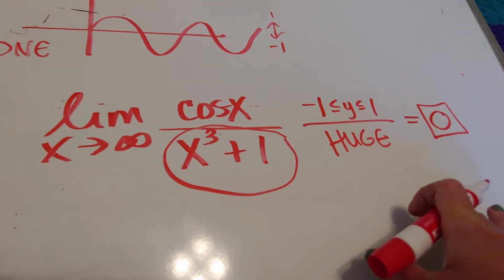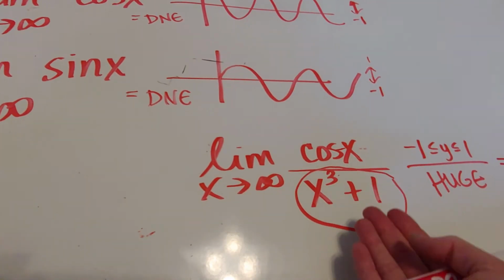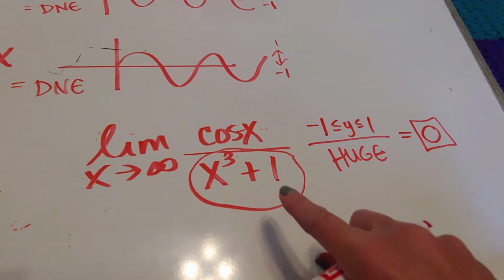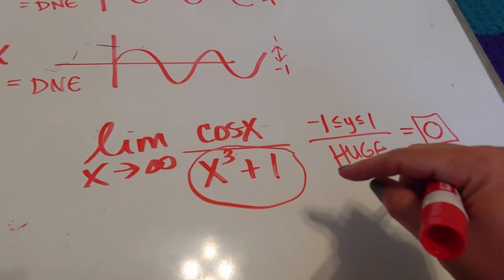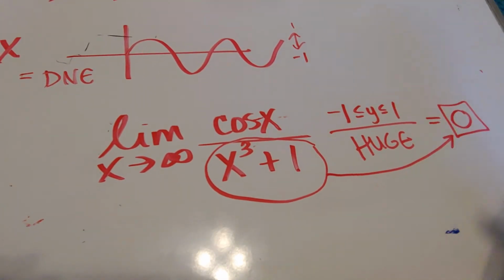So if it's just a sine or a cosine, it does not exist. But if it's paired with other things, you really have to use the ideas of which thing is growing bigger or smaller, all that kind of idea to try and figure out what the limit is overall.